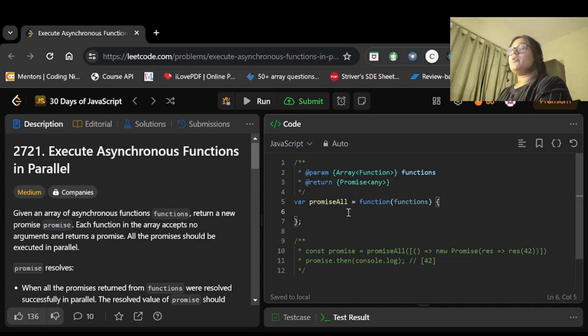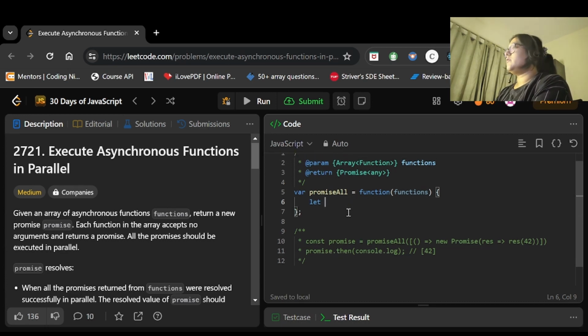So what we have to do here, we will be declaring two variables, one will be storing the result or the resolved values, and the other one is the pending state, okay. Before that, we will be returning a new promise, right? So let's do that first. We will return a new promise, and inside that we will see what is required. Return new promise, and it will either get resolved or rejected.